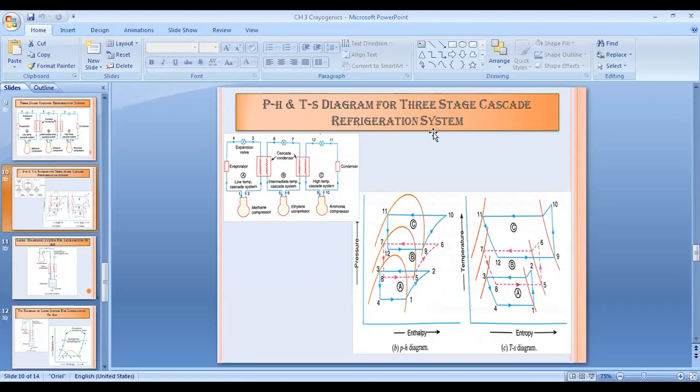Are you getting? So in today's lecture we have seen the cascade refrigeration system, that is, two-stage as well as three-stage cascade refrigeration system. Now as time is 12 o'clock, it is time to end our lecture. Only one system is remaining from this chapter number 3, that is the Linde system for liquefaction of gases. That system we'll see in the next lecture.